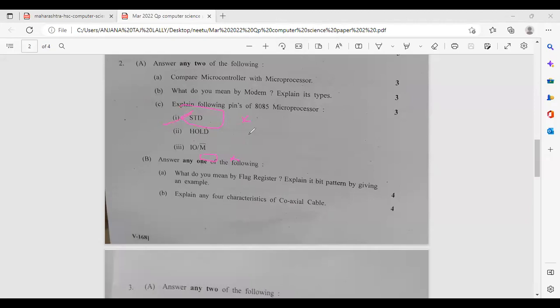This SID pin, serial input data pin, but here it is printed wrong. It is written STD, and if it is STD, then you know that there is no such pin in the microprocessor. So it is right. Write about question number 2AC first part. Leave space, 2-3 lines, and attempt the second and third. You will get full marks, 1 mark for it.